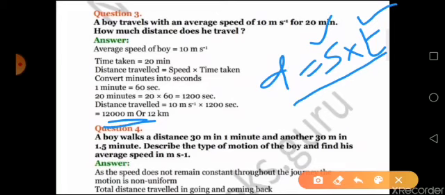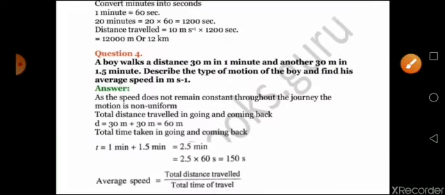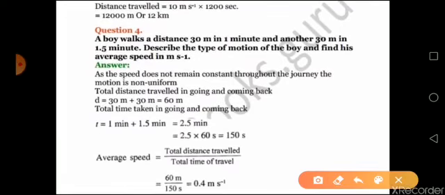Now always remember, before you start with your numericals, whatever conversion factors are given in your textbook and we have learned, make it thorough and then only start with your numericals, else when the conversion comes it will be difficult for you. Now coming to question number 4. Question number 4: a boy walks a distance of 30 meter in 1 minute, another 30 meter in 1.5 minute. Describe the type of motion and find its average speed in meter per second. So that is the question given.